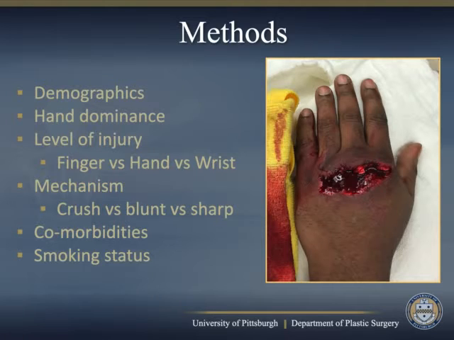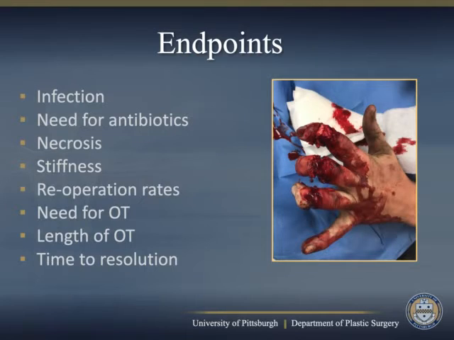Listed here are the parameters we evaluated. Primary endpoints included post-injury rates of infection, need for antibiotics, rates of necrosis, stiffness, and need for reoperation. Secondary endpoints included the need for OT, length of OT, and time to resolution of injury. Fisher's exact test was used to analyze categorical variables. One-way ANOVA was used to analyze time variables. Multiple fit models were used to analyze which variable was most strongly correlated with having a post-injury complication.